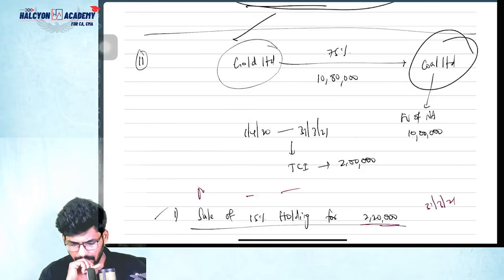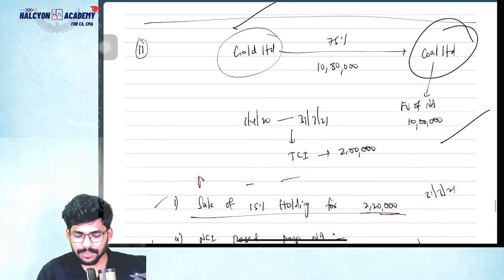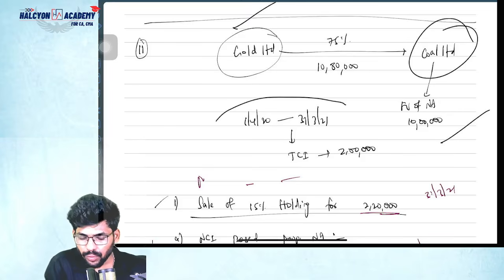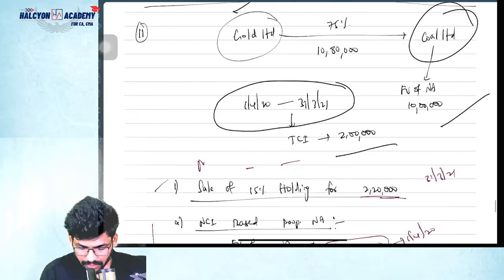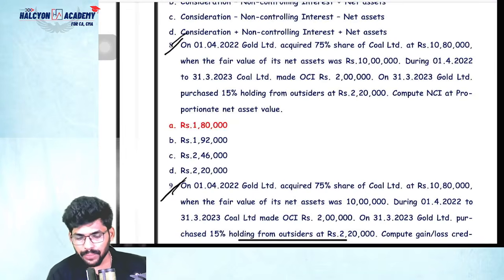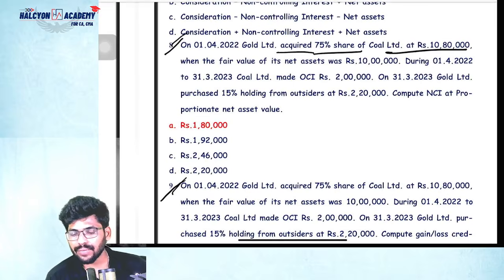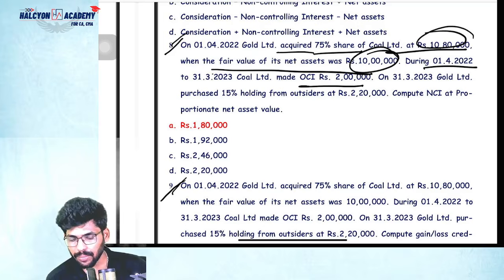The same way, Gold Limited holds 75% in Coal Limited. Okay. Fair value of net assets of Coal Limited is 10 lakhs. On 31st March 2021, the total controlling interest they got 2 lakhs. This is an additional thing. Same question, guys. I already told you. So Gold Limited acquired a 75% stake for 10 lakh 80,000. Fair value of the net assets is 10 lakhs. During 1/4/2022, that is 23, they made OCI. Coal made OCI balance how much? 2 lakhs.